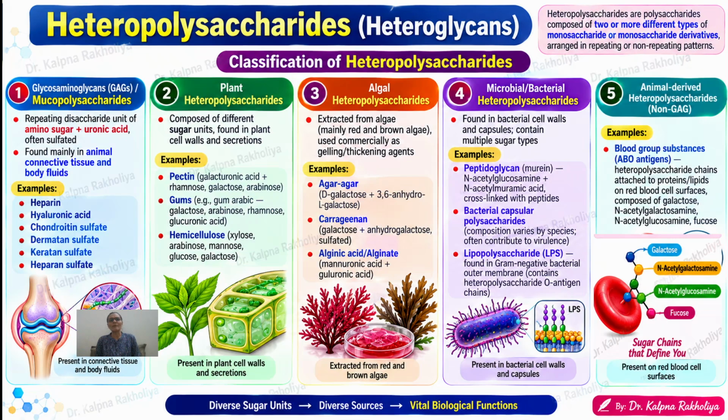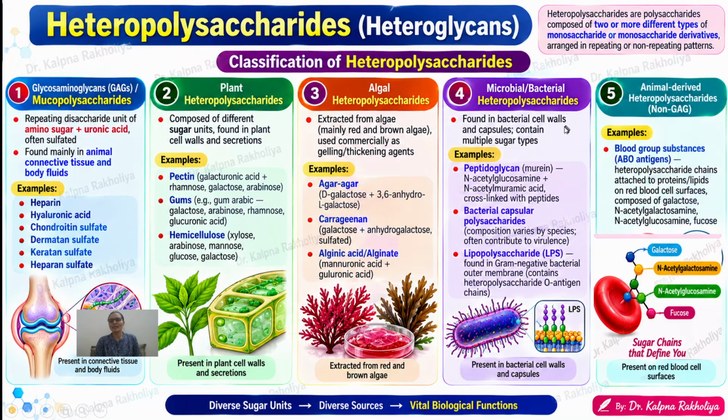Second are those present in plants. They are composed of different sugar units found in the plant cell wall and its secretions. Examples are pectin, gums, and hemicellulose. In algae, they are extracted from the algae, mainly brown algae, which is used as agar agar powder or a thickening agent in various industries. So examples of algal heteropolysaccharides are agar agar, carrageenan, alginic acid, alginate, and so on.